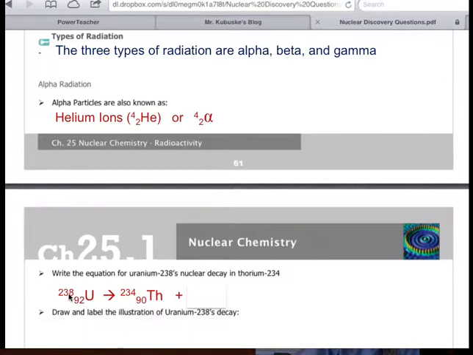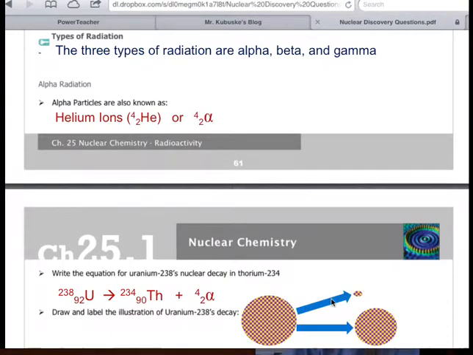Well, what have I lost here? Well, in the top number, 238 minus 234, I've lost 4. And the bottom number, 92 to 90, I lost 2. 4/2, we just said, is an alpha particle. So when uranium decays and becomes thorium, it loses an alpha particle. And this is what that would look like. Here's my uranium. There's my alpha particle.